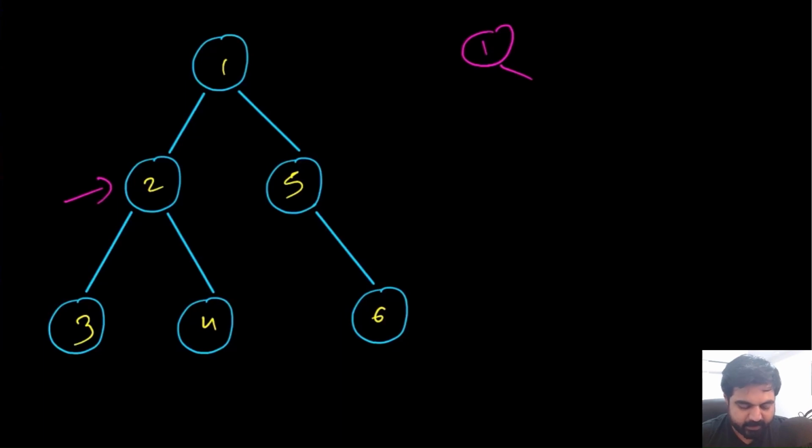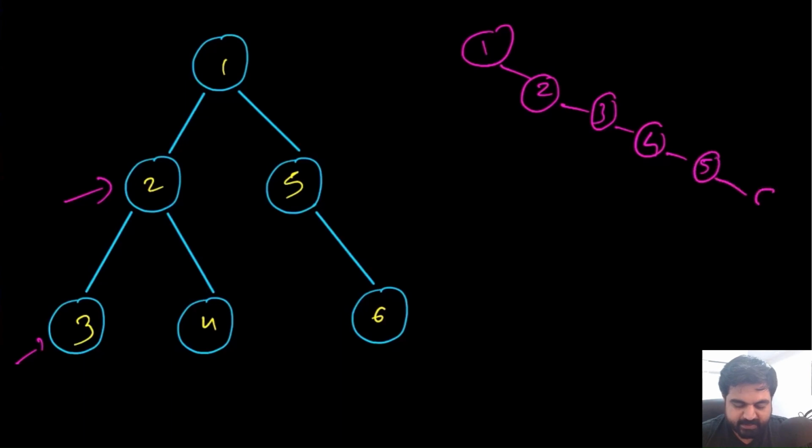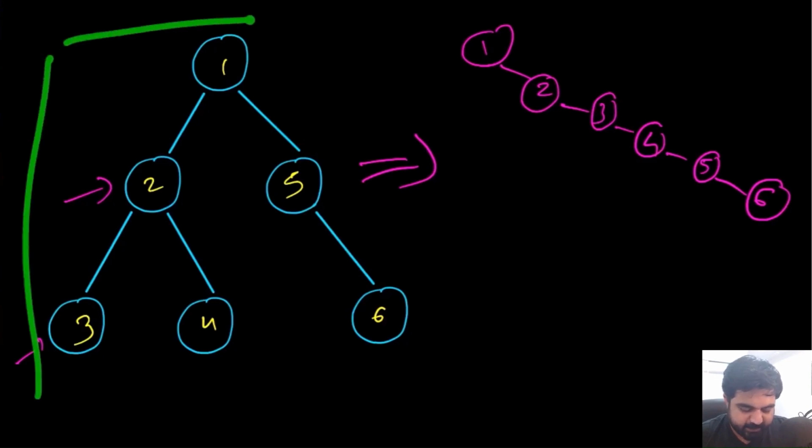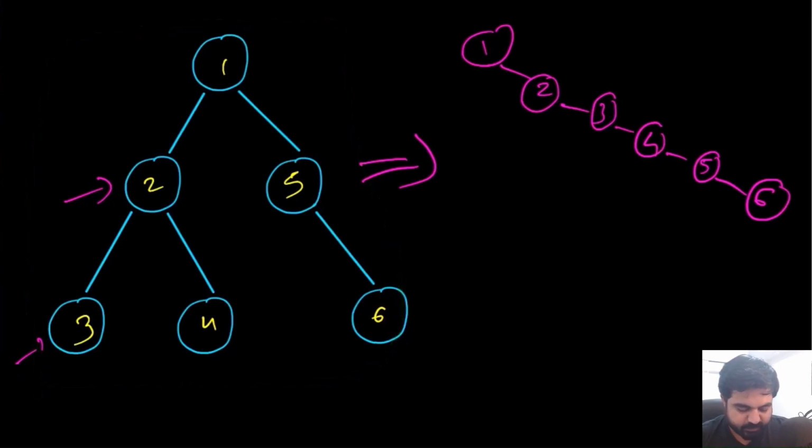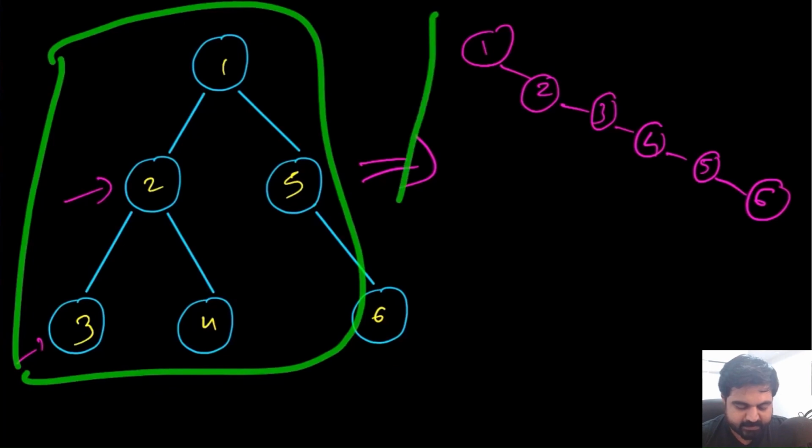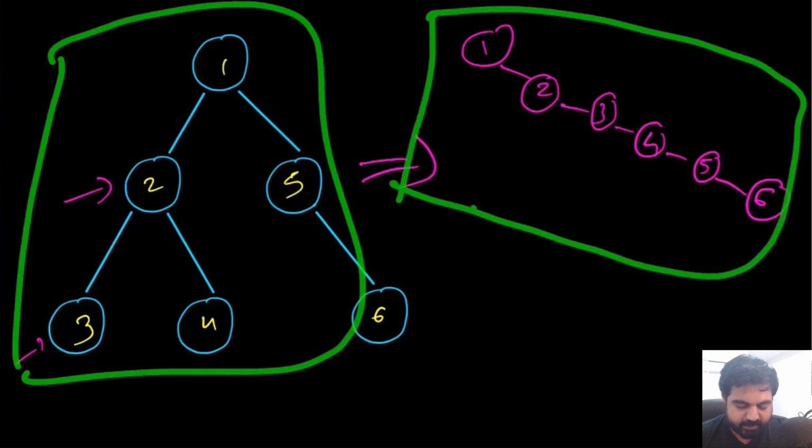But 2 we are going to mark on the right side. The next one is going to be 3, so again 3 is also going to be marked on the right side. And if we keep on repeating the same process, basically this is the answer tree that we need to return, that represents the flattened binary tree that we are given as the input. So this is the binary tree and this is the linked list version of it, which has been flattened.